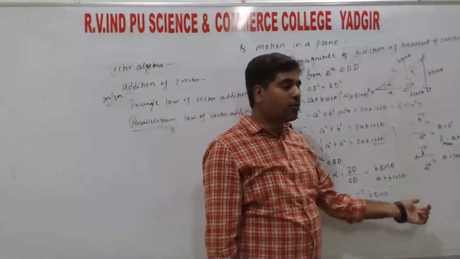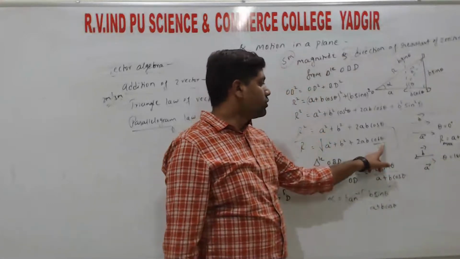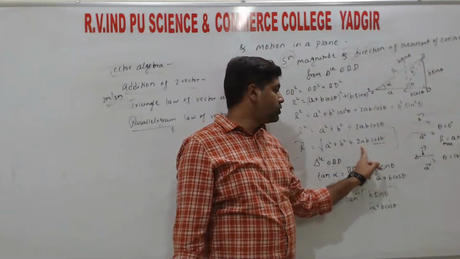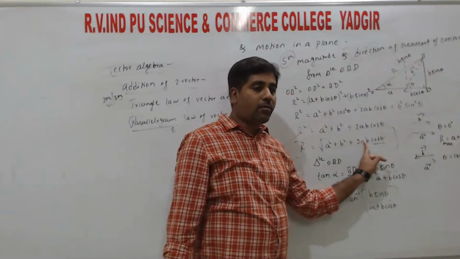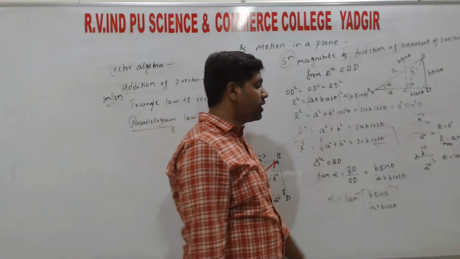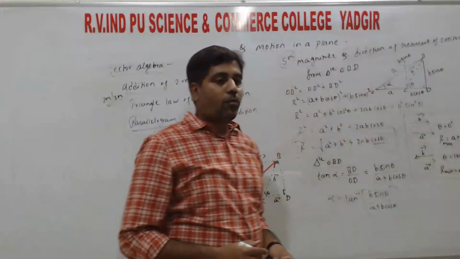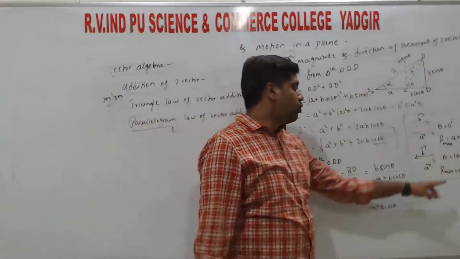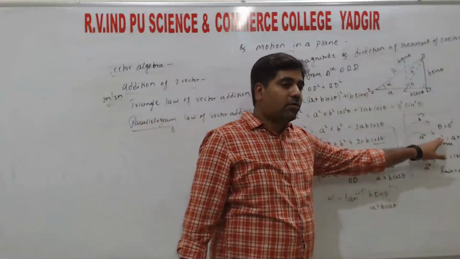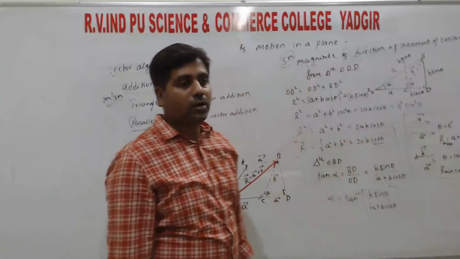Anti-parallel means opposite, that is theta equal to 180 degrees. Cos 180 is minus 1, so minus 2AB. A square plus B square minus 2AB is in the form of (A minus B) whole square. These are the special cases. Minus comes when the two vectors are anti-parallel, plus comes when the two vectors are parallel, so maximum and minimum, right?